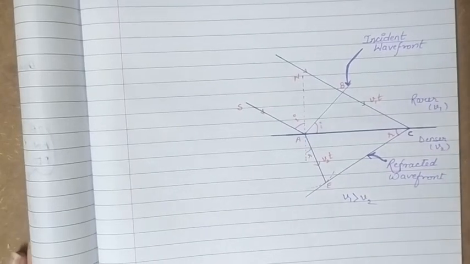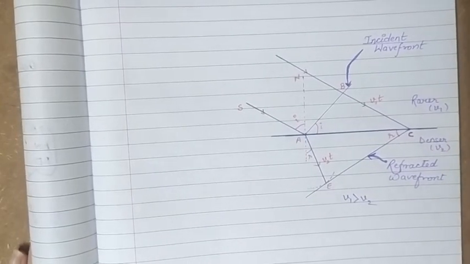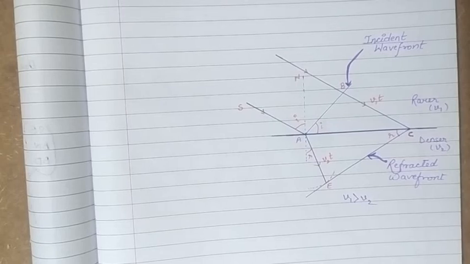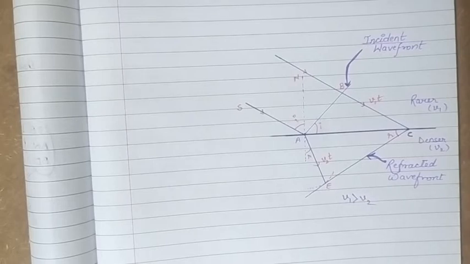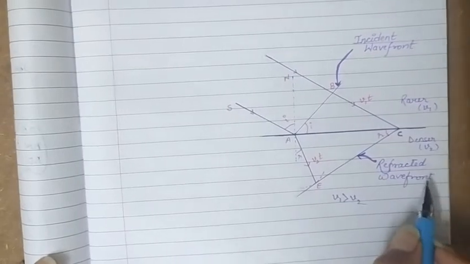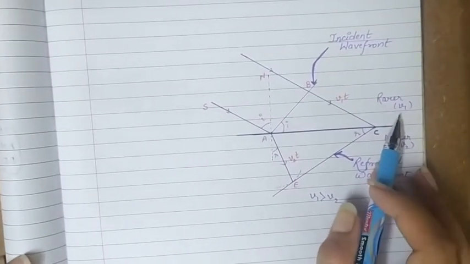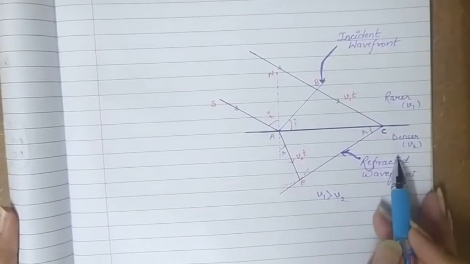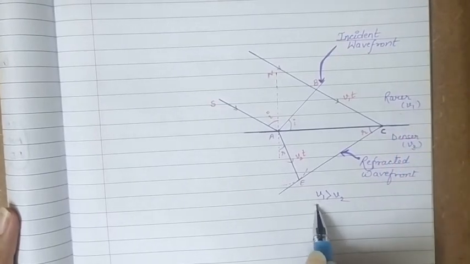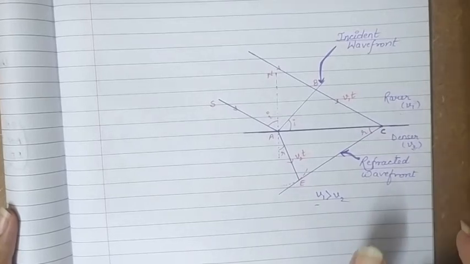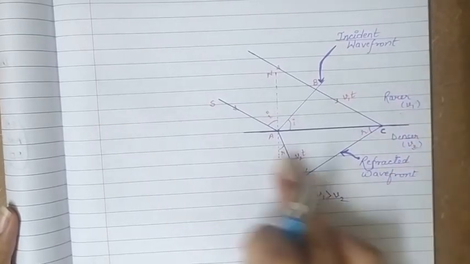So we can see refraction of light either going from rarer to denser or from denser to rarer. We can prove it for either case. I am doing it for rarer to denser. It can also be proved for denser to rarer in the same manner. So the light is passing from the rarer medium to the denser medium. Now the speed of light in the rarer medium is v1, in the denser medium it is v2, and since it is rarer, the speed of light v1 is more than v2. Okay, so this is the situation we have.